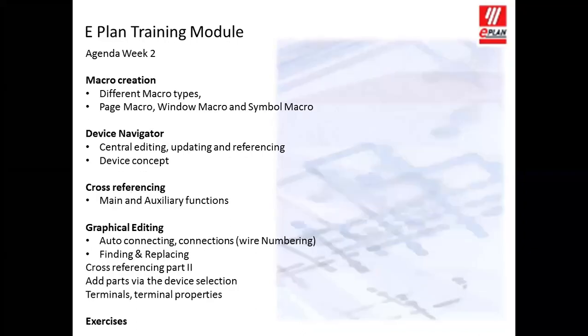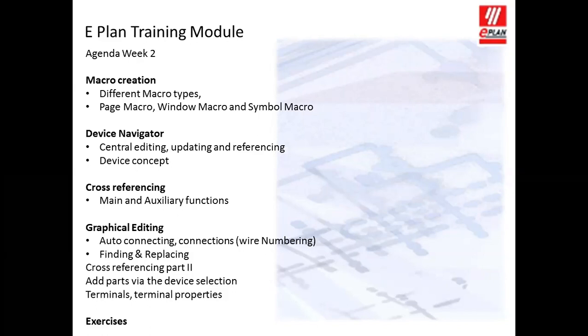In week 2 we go into some more depth and start creating macros and how to utilize those macros effectively. I will show some examples from industry, which is a good example of creating multiple options and variants for those macros, and how we can use the various types of macros. Then the device navigator: how a device is found, and how you can utilize the manufacturing data from the data portal as well as from our local library.